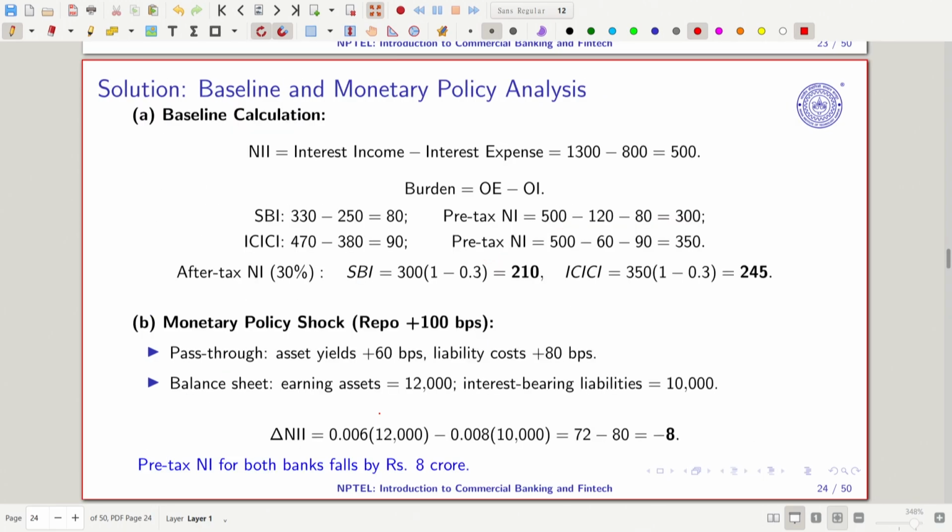So here we have the baseline calculation. Here you have the net interest income, so interest income minus interest expense. So here we have the 500. Burden is the operating expense minus operating income. Right, so this is what we get. If we just calculate, what is coming out to be? Here we have interest income minus interest expense, so this we can easily calculate. So here we have 330.